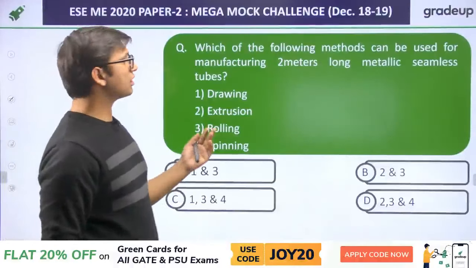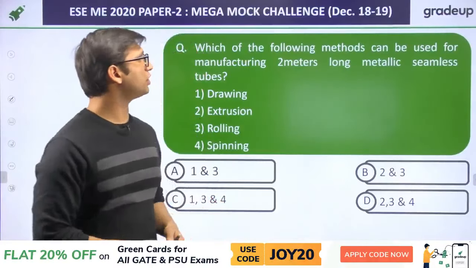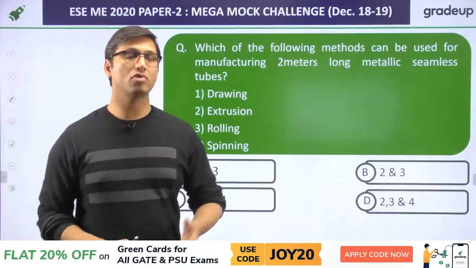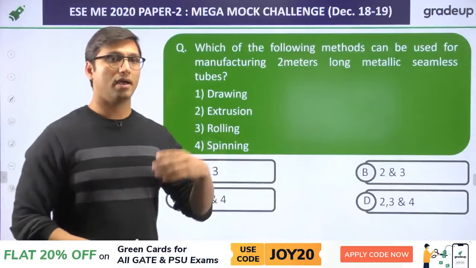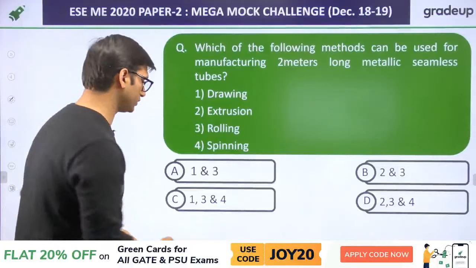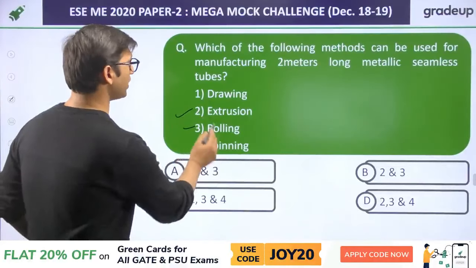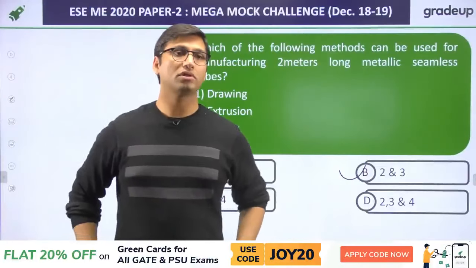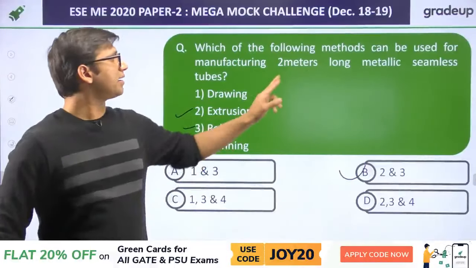Next question, which of the following methods can be used for manufacturing a 2 meter long metallic seamless tube? See, metallic seamless tubes are manufactured by both extrusion and rolling. They are used for making the seamless tubes. So the right answer will be both option 2 and 3 are correct. Option B will be the right answer. Both extrusion and rolling are used for making seamless tube.